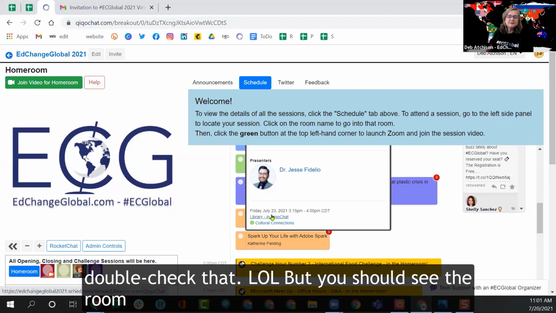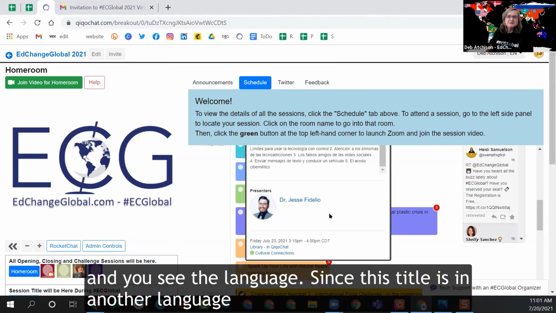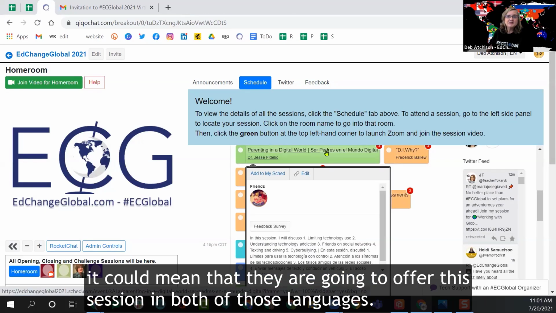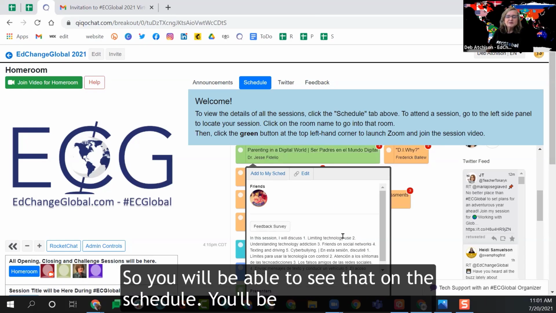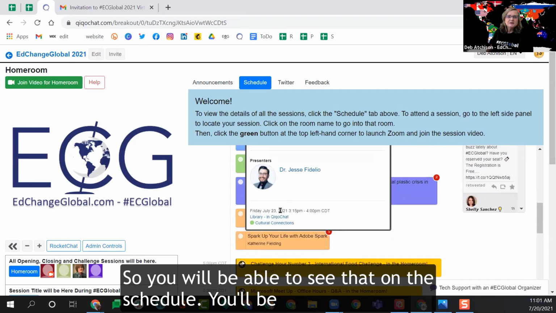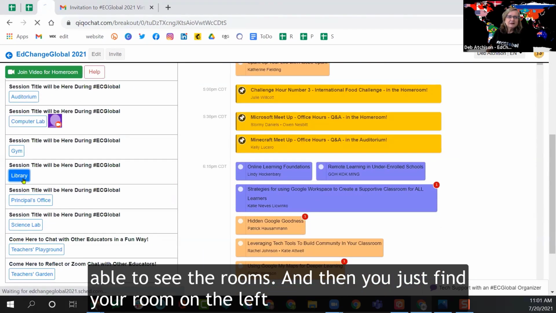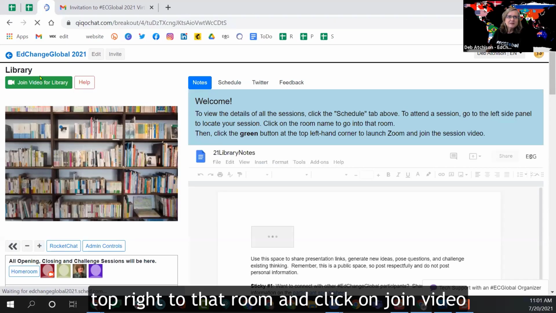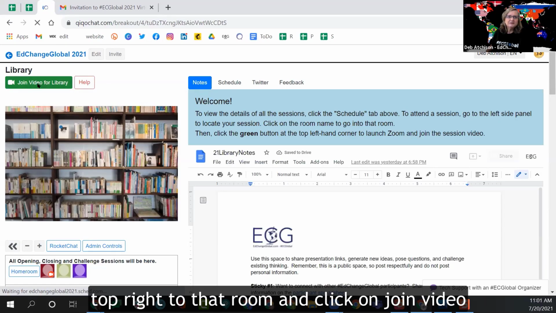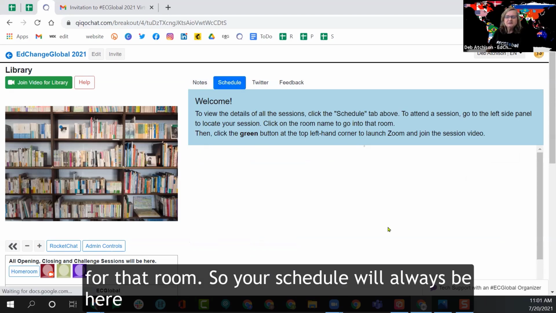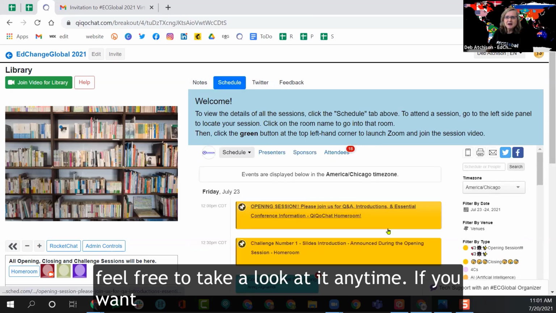But you should see the room and you see the language. So since this title is another language, I'm assuming that they're going to offer this session in both of those languages. Okay, so you'll be able to see that on the schedule. You'll be able to see the room, and then you just find your room on the left, hop right to that room, and click on join video for that room. Okay. So your schedule will always be here. Feel free to take a look at it anytime.